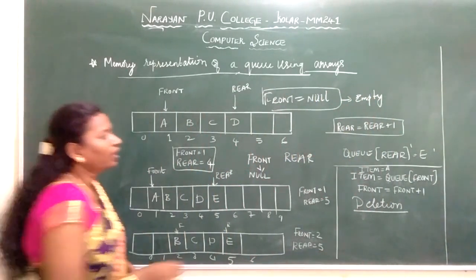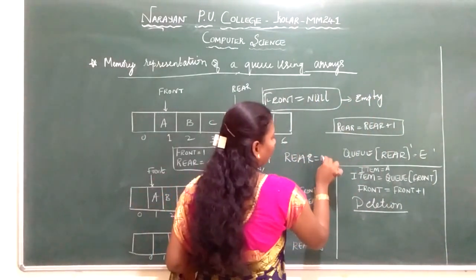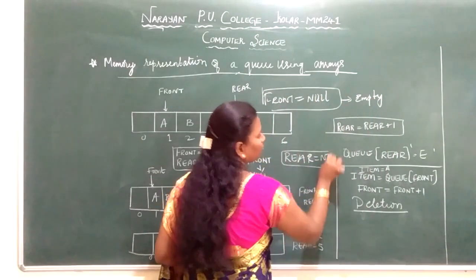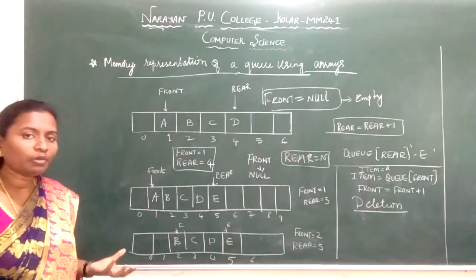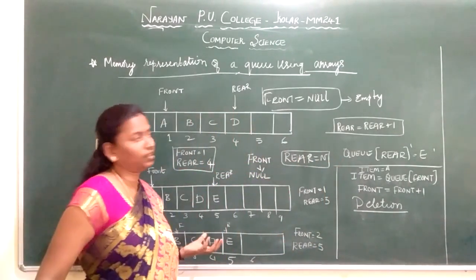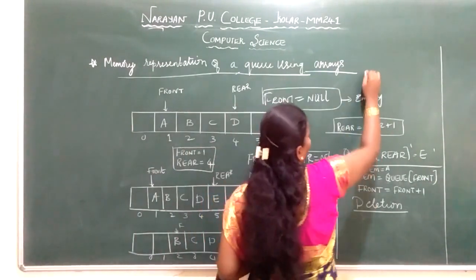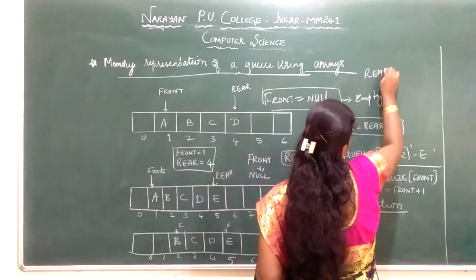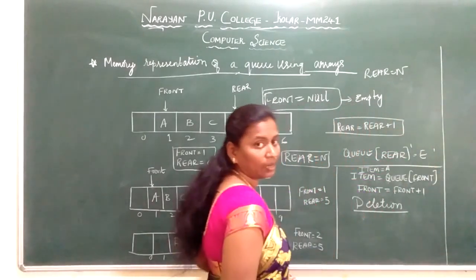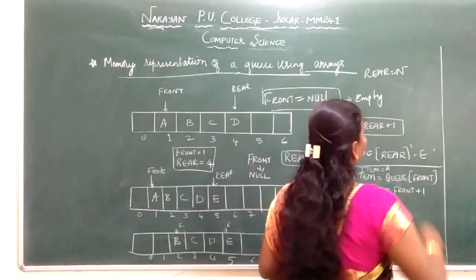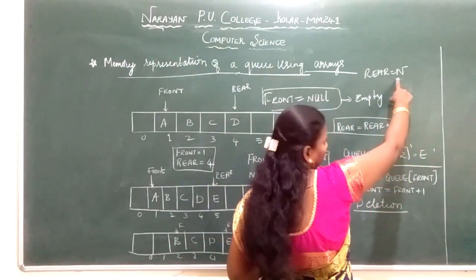Okay. When rear is equal to n, when rear reaches the maximum size of your Q, that time you will tell the Q is overflowing. When rear is equal to n or n minus 1, if you start storing it from 0, it will be n minus 1. If you start storing it from index 1, it will be n.